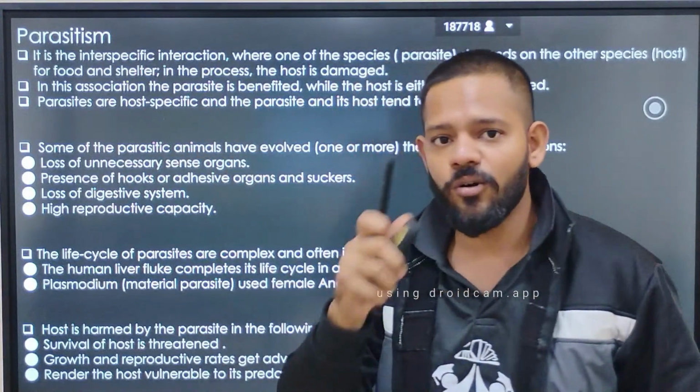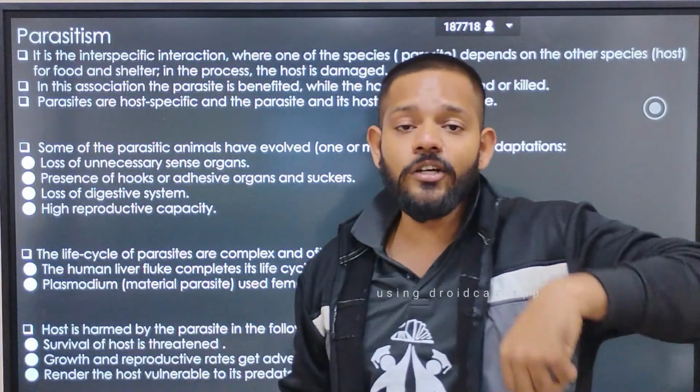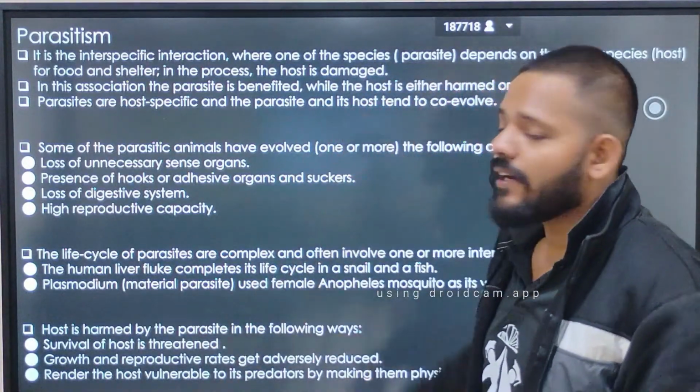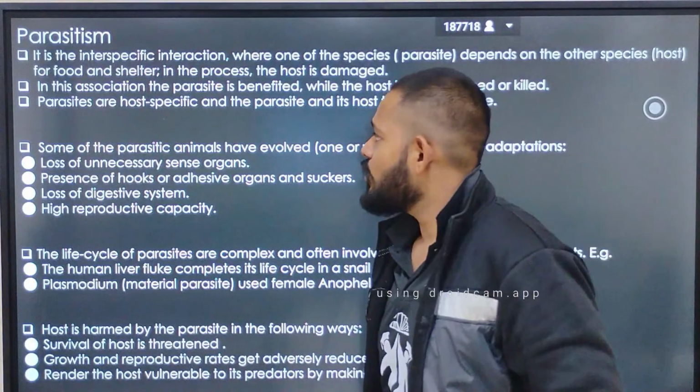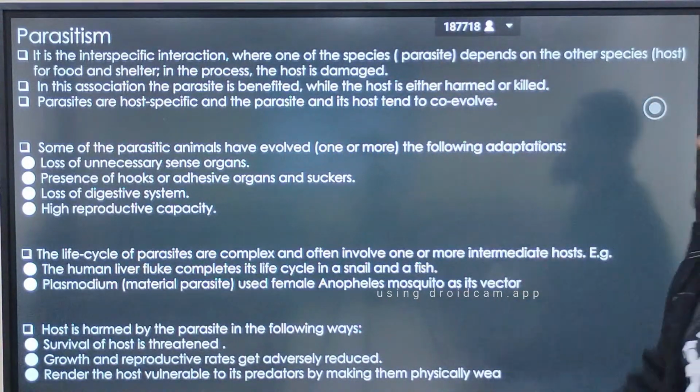In the process, the host can die, or its health can be reduced. So it is an association where the parasite is benefited and the host is either harmed or killed.